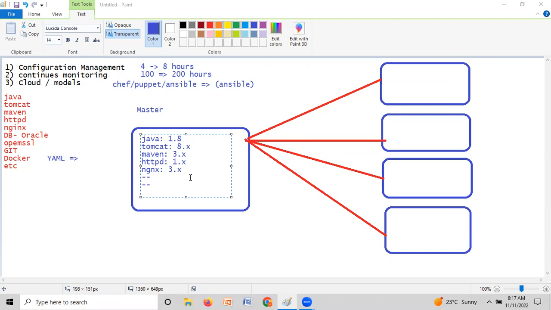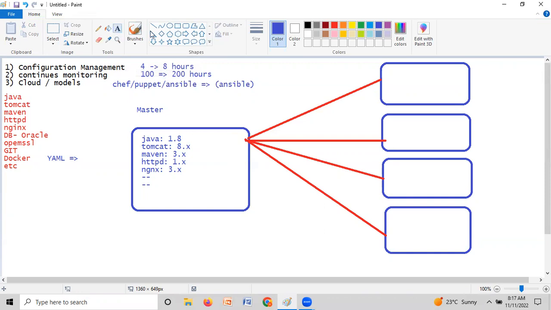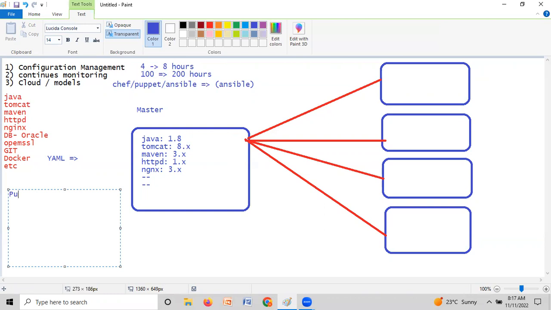So we are using infrastructure as code tools. When you execute them, this configuration will automatically be pushed. Because if you take Puppet or Ansible, there are two kinds of mechanism, guys: a pull-based mechanism and a push-based mechanism. So let us understand the pull-based and push-based mechanisms. The first one is the push-based mechanism. In the push-based mechanism, we don't have any agents. It is an agentless architecture.